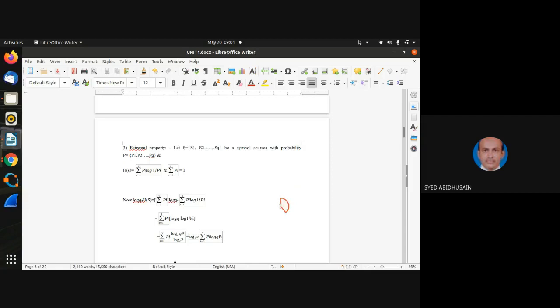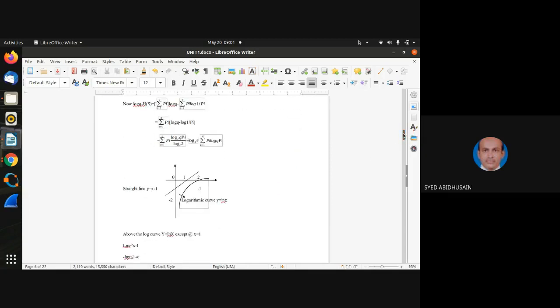Now let us go. Consider that we have got one such curve here. This is a logarithmic curve, and mathematically this logarithmic curve is expressed as y is equal to ln of x, natural logarithm, in the sense of logarithm to the base e.